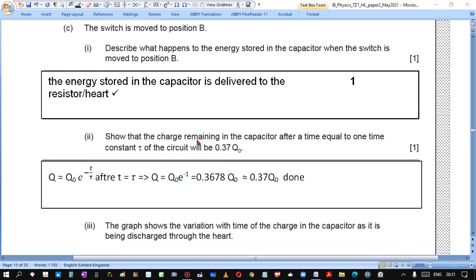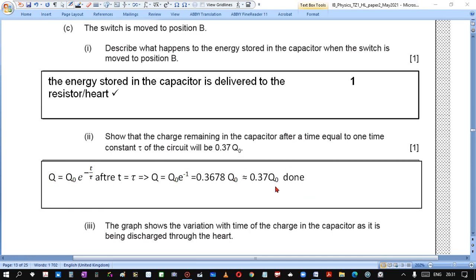Show that the charge remaining in the capacitor after a time equal to 1 time constant of the capacitor will be 0.37 coulomb. The charge will be decaying according to this formula. So after time constant t, we have e to the power of -1, which is about 0.37.